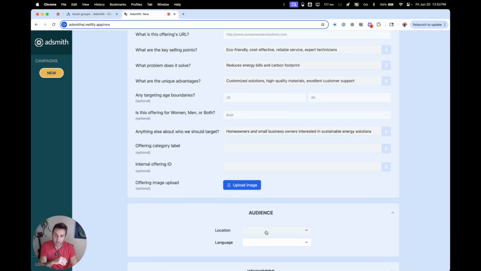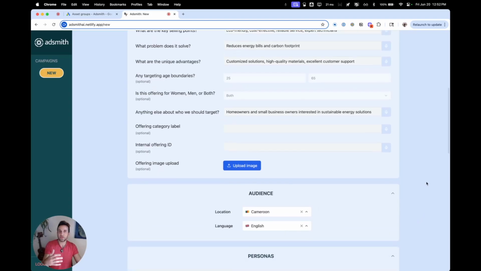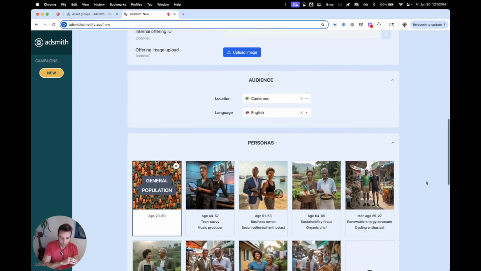Next, we're going to select an audience. So this is how we start to do automatic localization. Today, we're going to do Cameroon. And I'm going to pick English as the language because that's just what this demo is in. But we can really do any language. The content will be automatically localized. And as well as when we pick a location, the people in the images will also be automatically localized. So you don't need to worry about that.